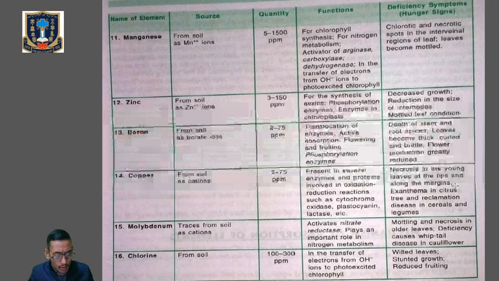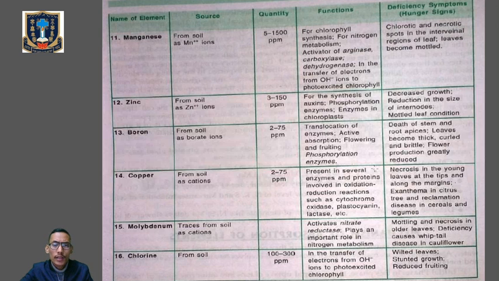Next one, we'll talk about manganese. Manganese is obtained from the soil in the form of divalent manganese cation. Clear? So manganese is obtained from the soil in the form of divalent manganese cation. Quantity is nearly 5 to 1500 parts per million. ppm means parts per million.